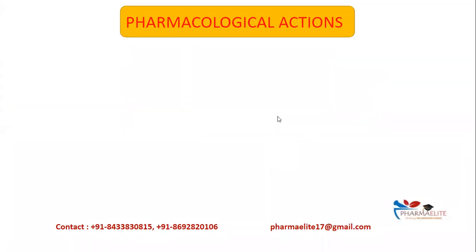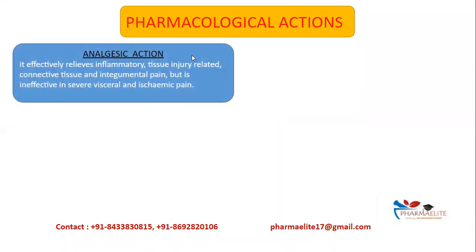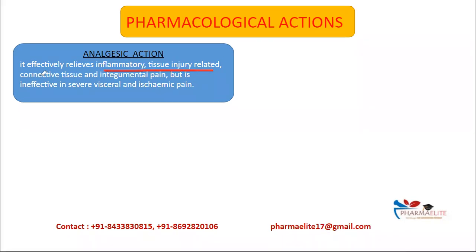Next is the pharmacological actions. So first one is analgesic action. So analgesic means relief of pain. So aspirin is very effective in relieving pain. What type of pain? It can relieve inflammatory pain, tissue injury related pain, connective tissue and integumental pain, but it is ineffective in severe visceral or ischemic pain.